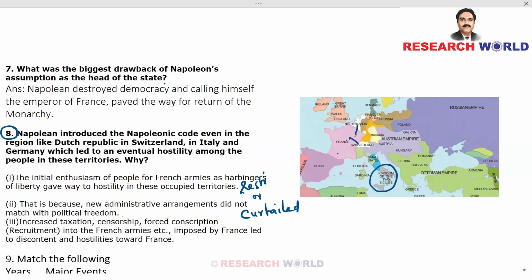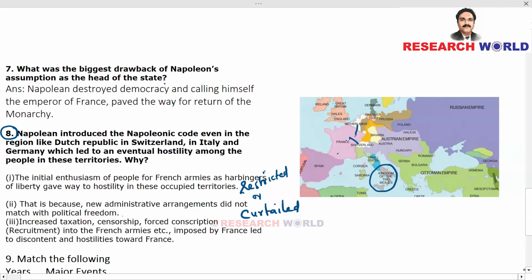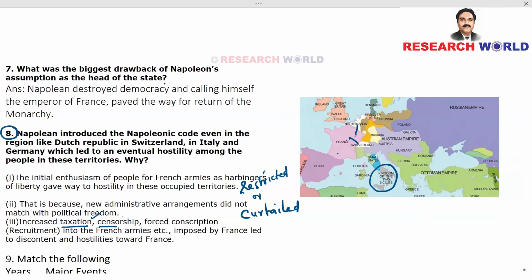Then increased taxation. Napoleon started introducing taxes, increased taxation, and censorship. What? That is, freedom of expression got affected. Forced conscription, that is, forced recruitment of citizens of those countries into the French army.